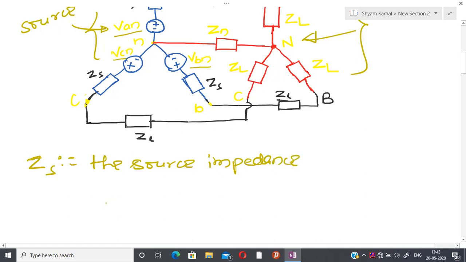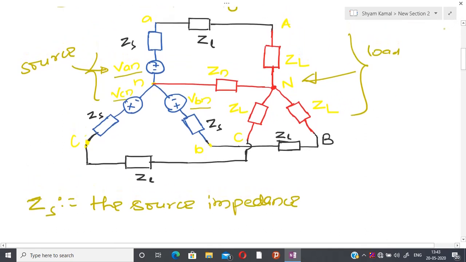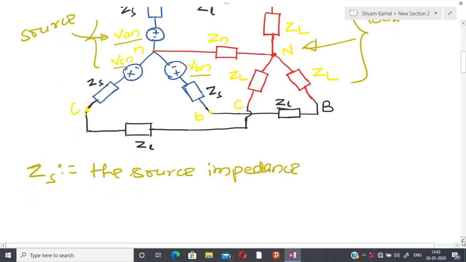For every source I have the same kind of impedance, since I am assuming a balanced source, so everything is exactly the same in each and every phase. After that I have line impedance.